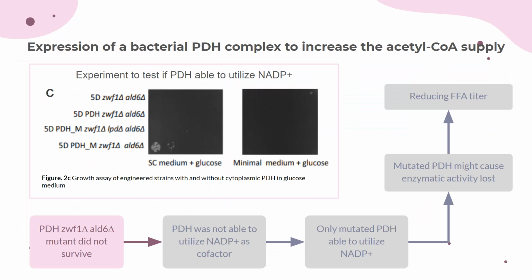In figure 2c, the result indicates that the PDH complex was not able to utilize NADP+ as cofactor. This is because the PDH complex is specified to only use NAD+ as cofactor. From the figure, it can be observed that only the PDH complex mutated in the LPD gene is able to utilize NADP+. However, this mutated strain does not necessarily produce more FFA. It even reduces it because of the enzymatic activity loss when PDH is mutated.